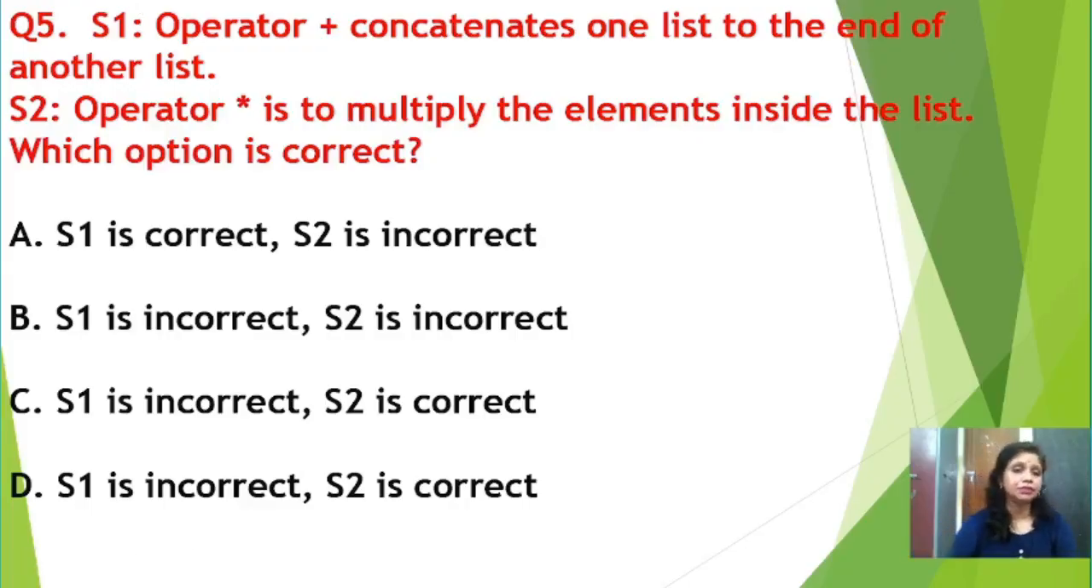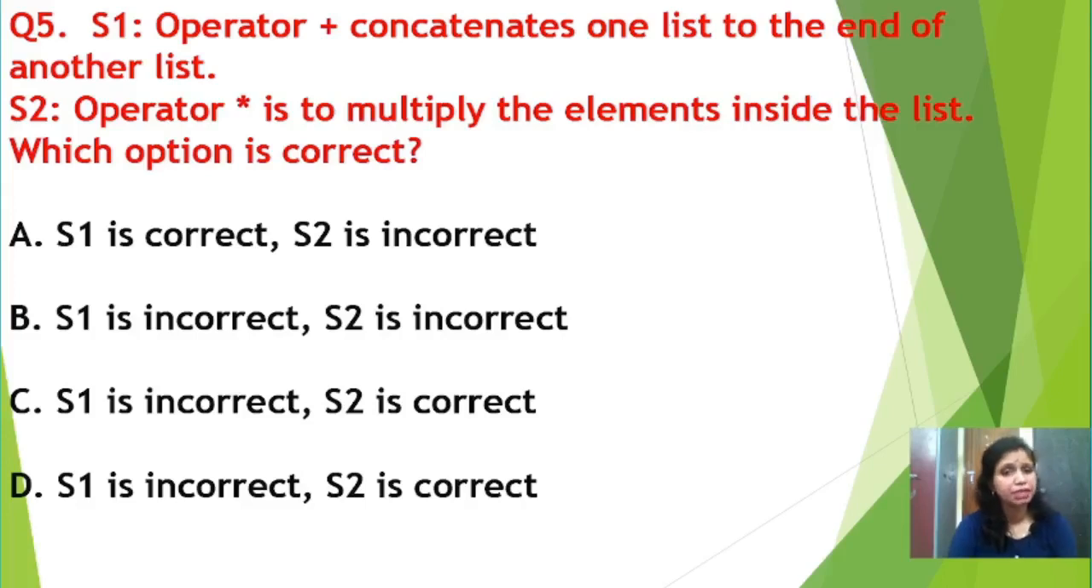Right, students? Question number 5 says, statement 1, operator plus concatenates one list to the end of another list. Statement 2, operator multiplication is used to multiply the elements inside the list. Which option is correct? As we have discussed, plus operator is used to concatenate one list to the end of another list. That is correct. But multiplication operator is used to replicate the list elements according to the numeric value. If the numeric value is 2, then 2 times repetition will be there. If the numeric value is 3, then 3 times repetition will be there. So according to the numeric value, you can repeat the elements, but you cannot multiply the elements, right?